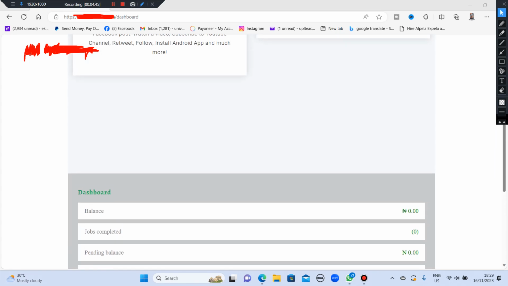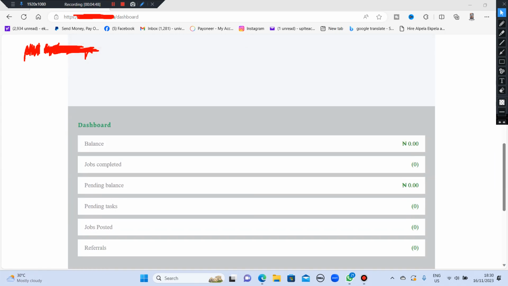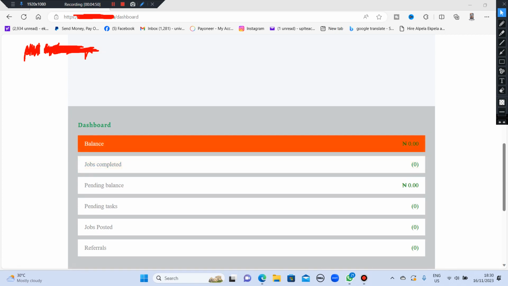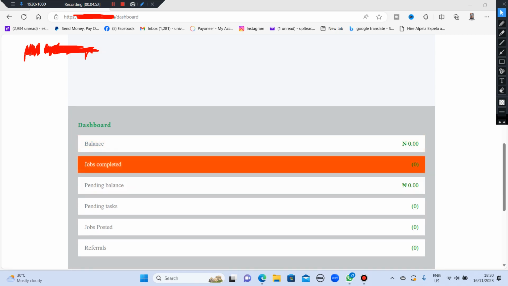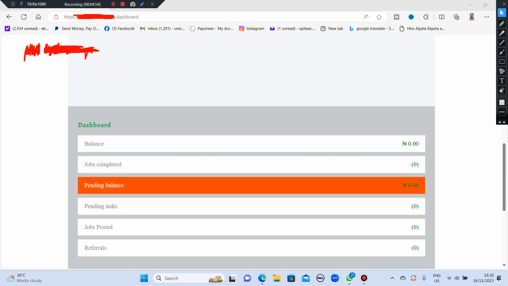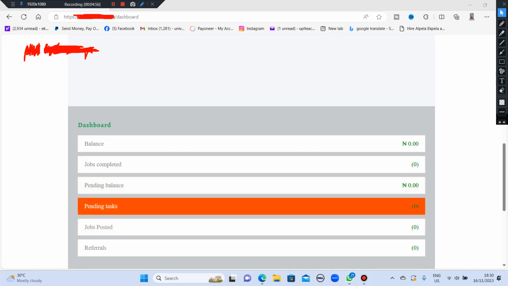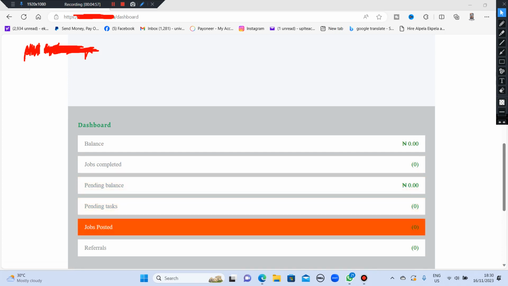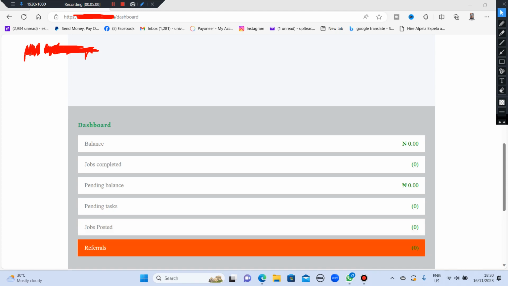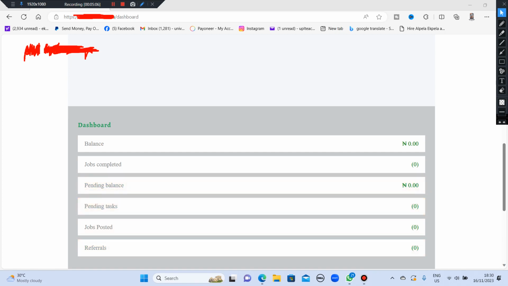So the moment you scroll down from here, you're going to see your dashboard. It will show you your balance, how much you have made, the jobs you have completed, pending balance, pending task, jobs posted, and referral. When you refer people, they also pay you for referring people. So I think this is a very amazing platform so far, but let's go on. Let's see everything the platform has to offer.